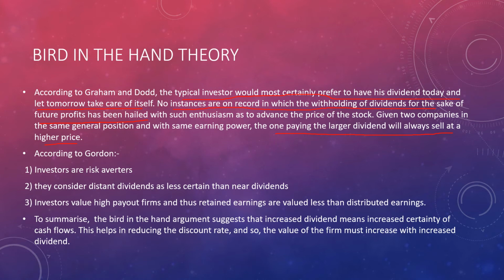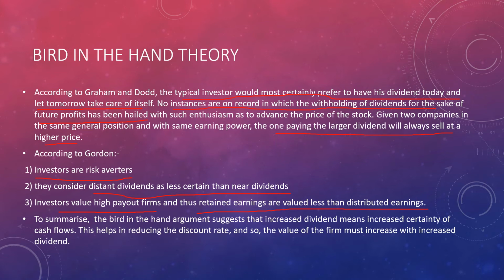According to Gordon, investors are risk averters, that is, they don't want any risk. They consider distant dividends as less certain than near dividends. Obviously, investors value high payout firms, that is, firms that pay most of their earnings as dividends. Investors value high payout firms, and thus retained earnings are valued less than distributed earnings.